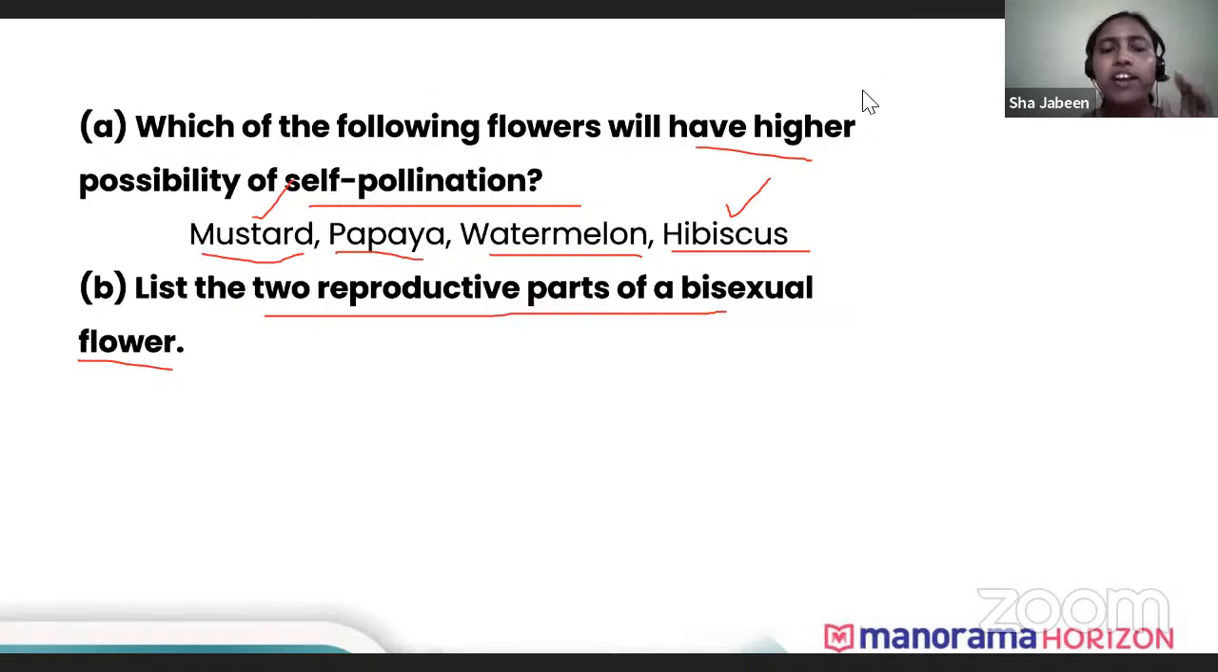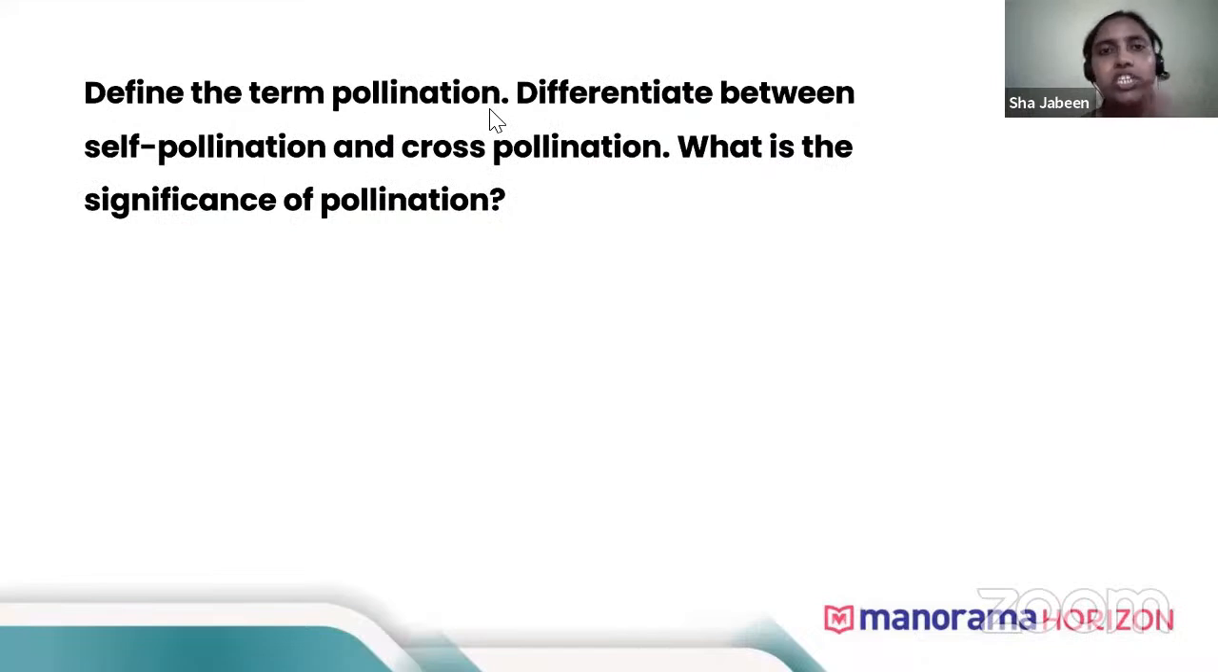Next. Define the term pollination. Pollination, I have already told you, is the transfer of pollen from the anther to the stigma. Differentiate between self-pollination and cross-pollination. I think now you can differentiate it, right? Self-pollination means transfer of pollen from the anther to the stigma of the same flower. Cross-pollination means transfer of pollen from the anther to the stigma of a different flower of a different plant.